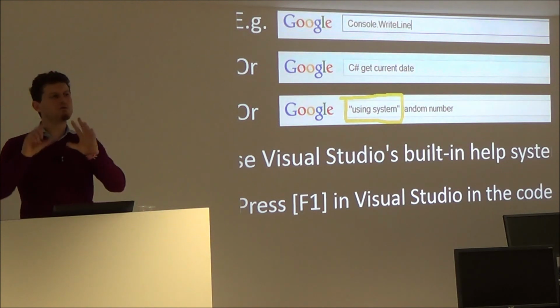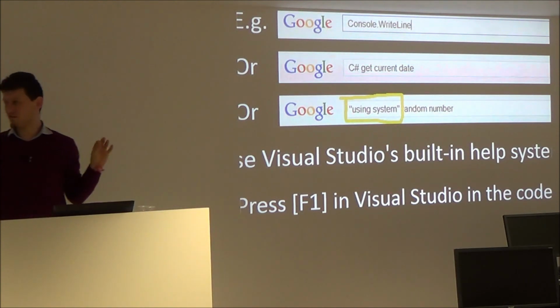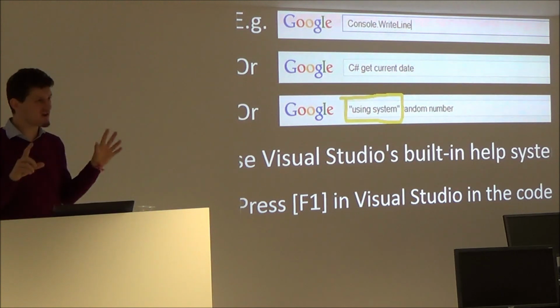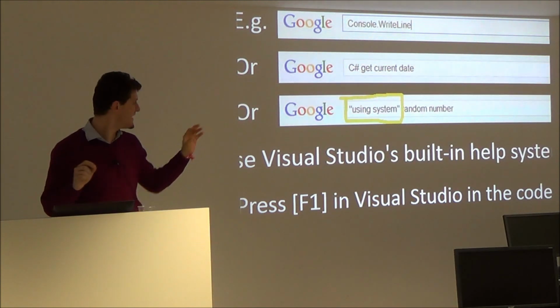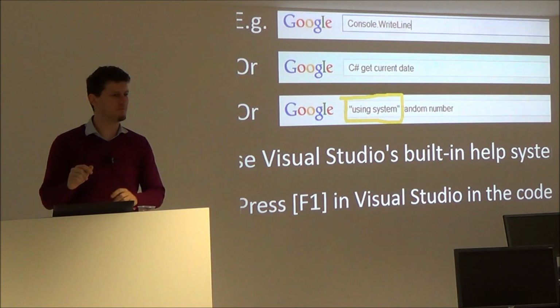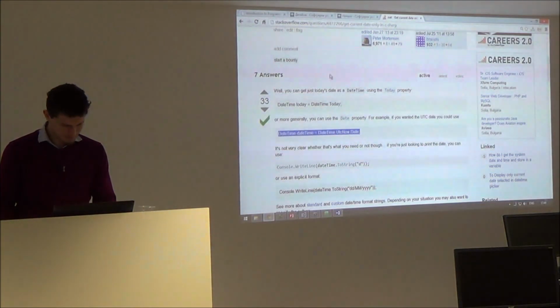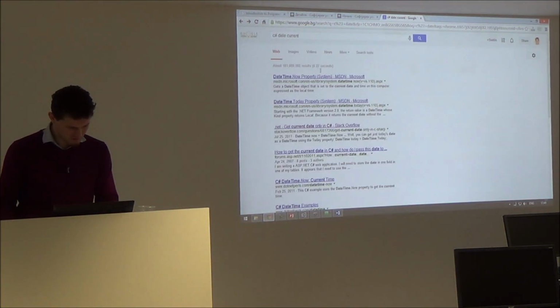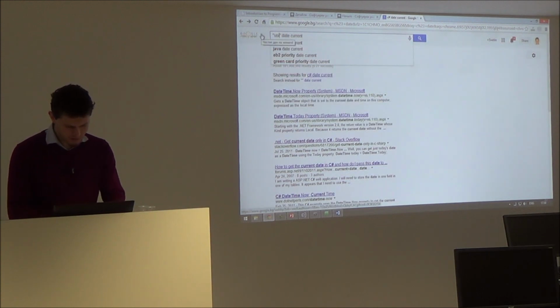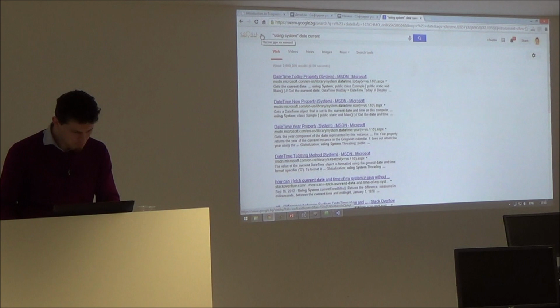Which means I want to find a page on the internet with C# programming code that contains random number. Let's check this. This is a good way to search in Google: current date and using system.